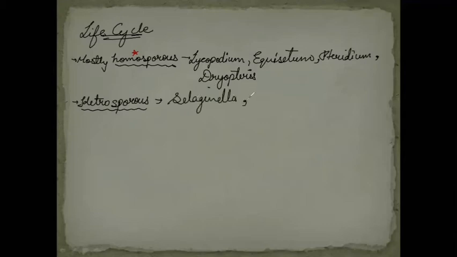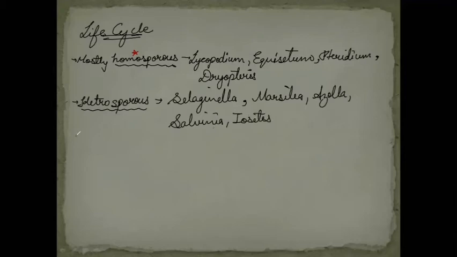Another example is Marsilia. Then we have Azolla. Repeated examples are there for all the types. Then we have a Salvinia. And the last one is Isoetes.